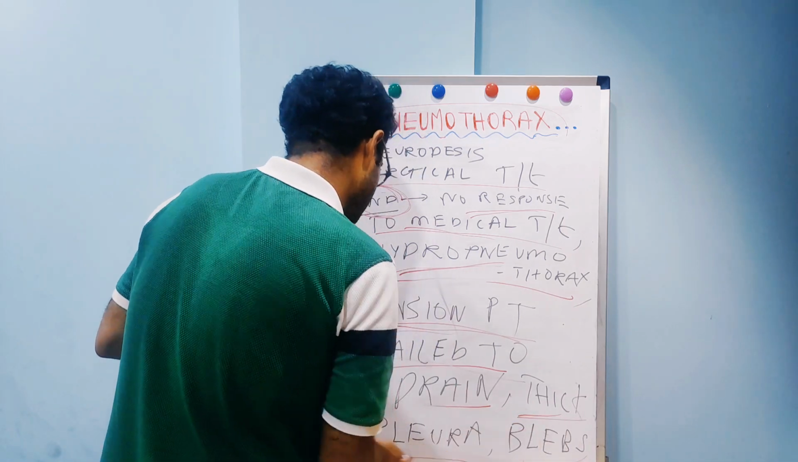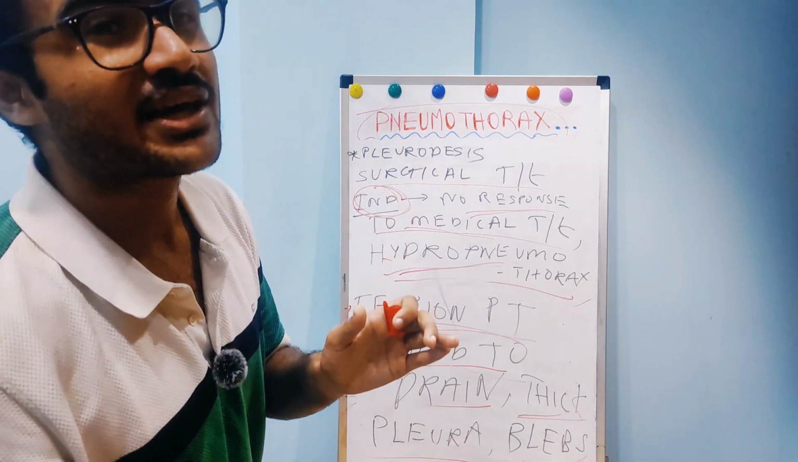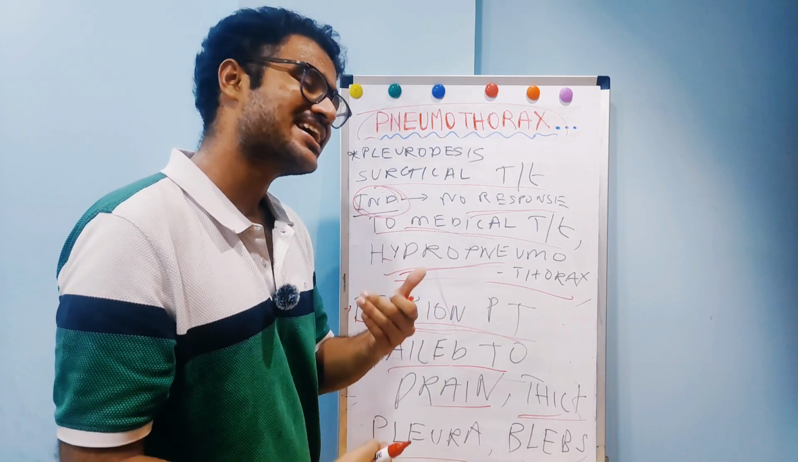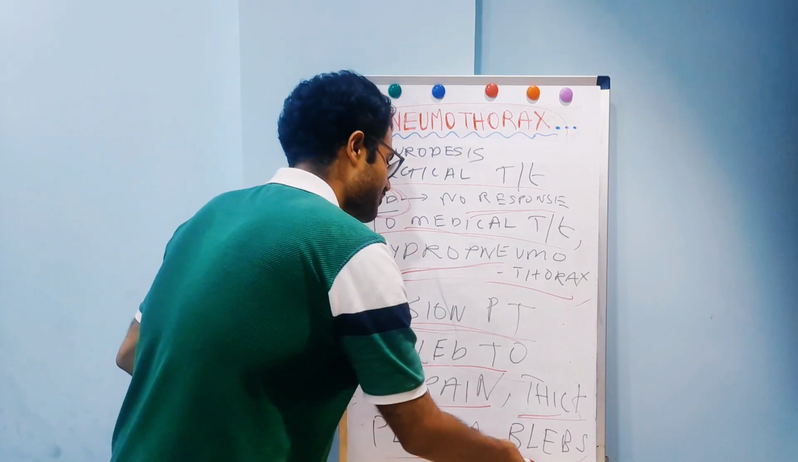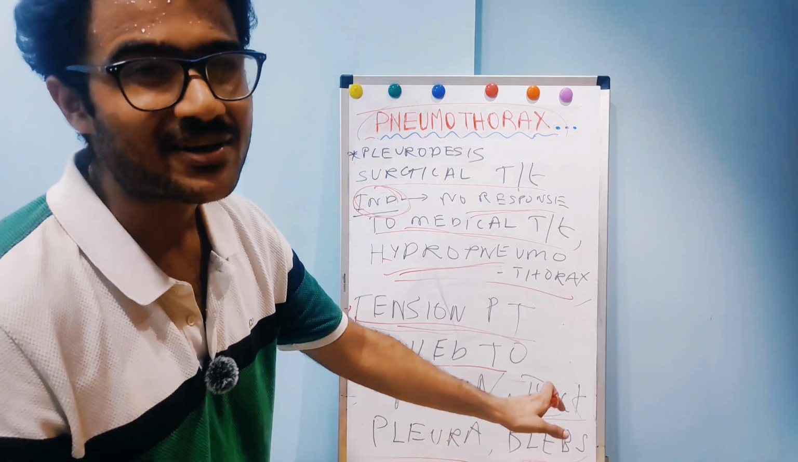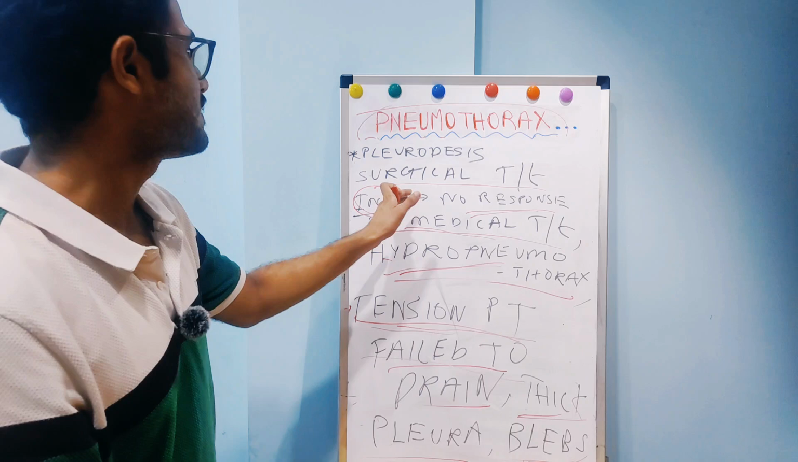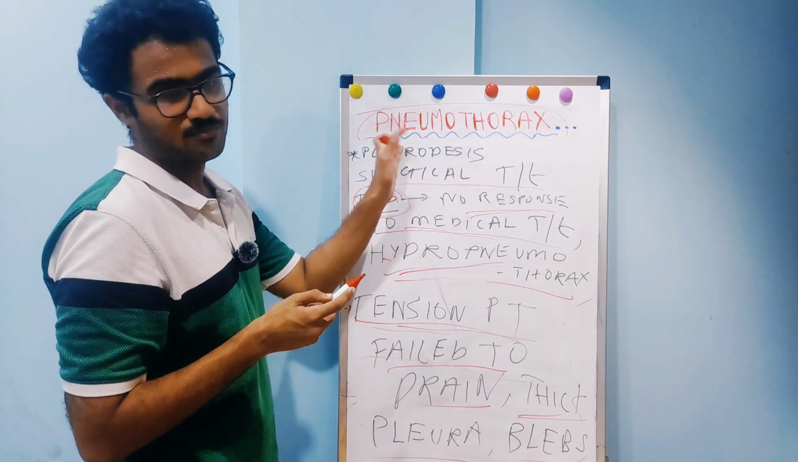And when there is thickened pleura, meaning the pleura becomes thick, and the lung cannot expand, if the pleura is thickened then the lung cannot re-expand. So basically it is an indication. And when there are multiple blebs, meaning air-filled cavities less than 1 centimeter in diameter. So basically this is about surgical treatment, pleurodesis.